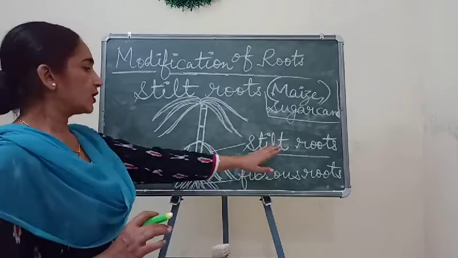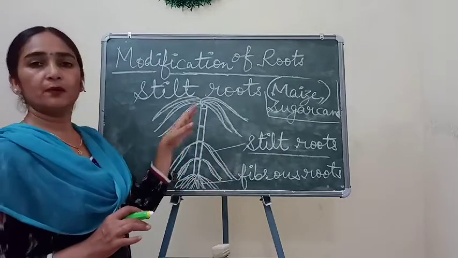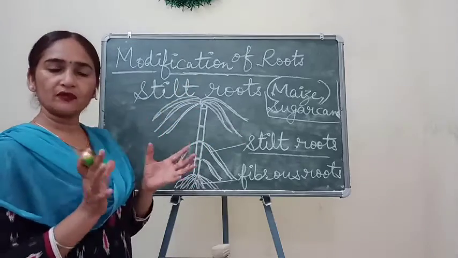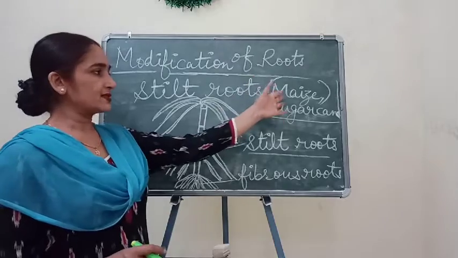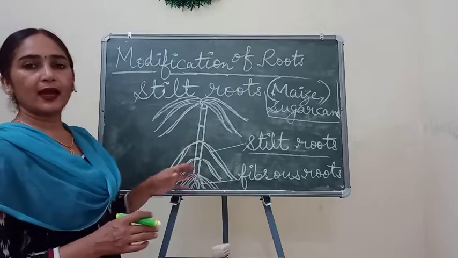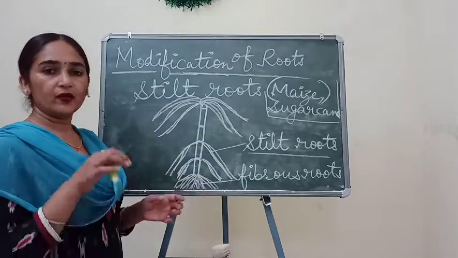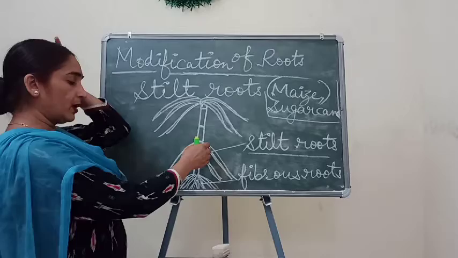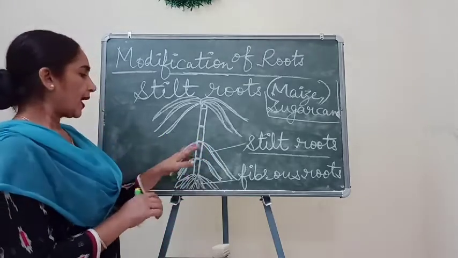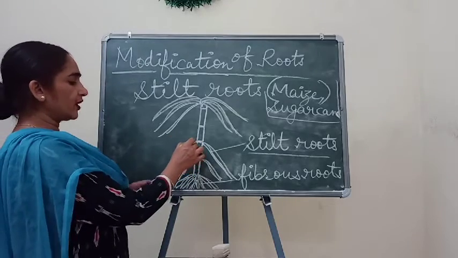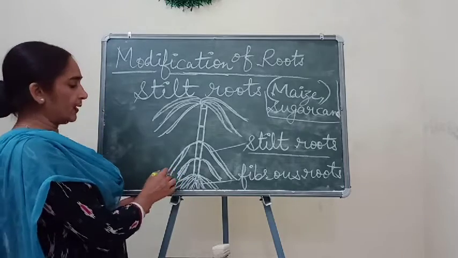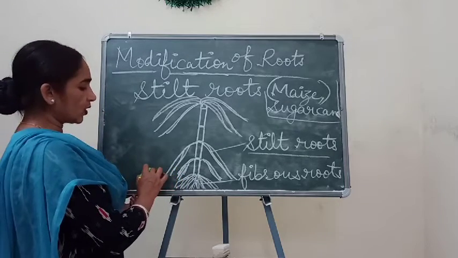Okay children, so they also provide support to the plant, but stilt roots are present in some plants only. The best examples are maize and sugarcane, and they always arise from the stem portion, in the lower part of the stem, and reach the soil, and they hold the soil particles.